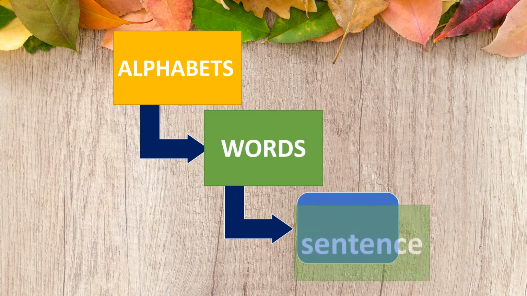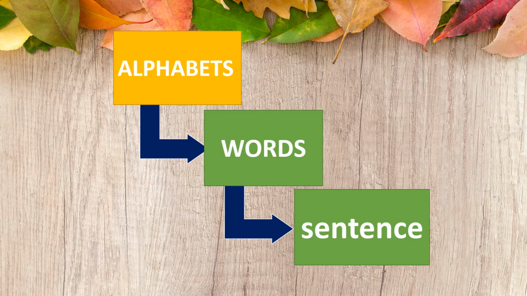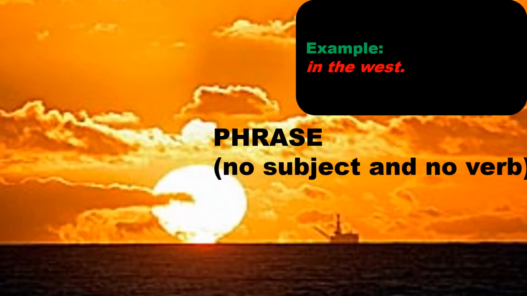Alphabets make words, words make sentences. But just think, does any group of words make a sentence? So, to find out what this group of words can be called, let's try to frame a few questions. Is there any subject in this group of words? No. Is there any verb in this group of words? No. So, a group of words which has no subject and verb can be called a phrase.